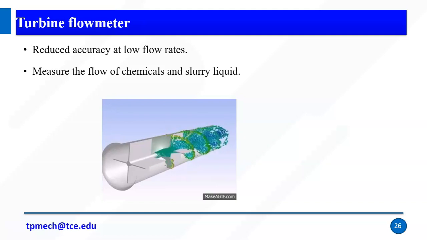So for the previous rotameter, we said clean liquid or clean air is needed to measure the flow rate. So it must be clean, then only I can measure, and if it is opaque, you can't see where the float is in the glass tube, right? But in the turbine, we can measure some slurry particles or some chemicals, right? So even with foreign materials, we can measure the flow rate.